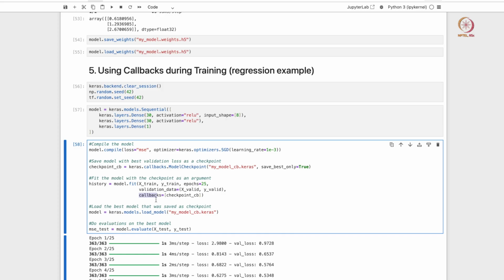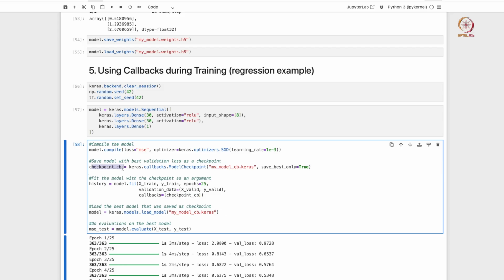So once you define this and you start fitting your model, automatically the best possible model will be saved in the my_model_cb.keras file here. So _cb.keras is the file name that you mentioned here.